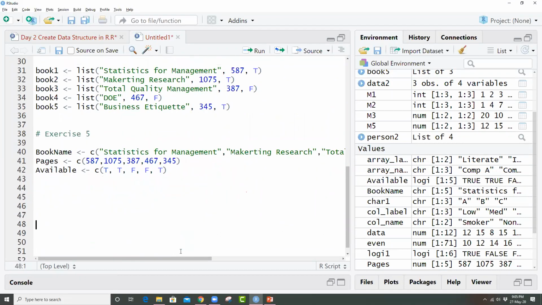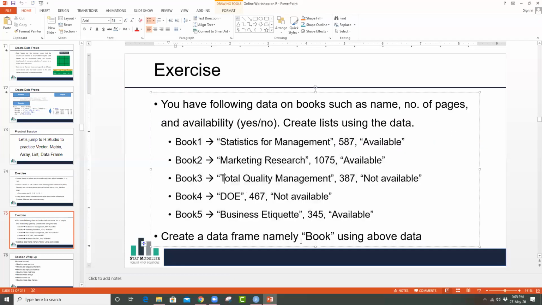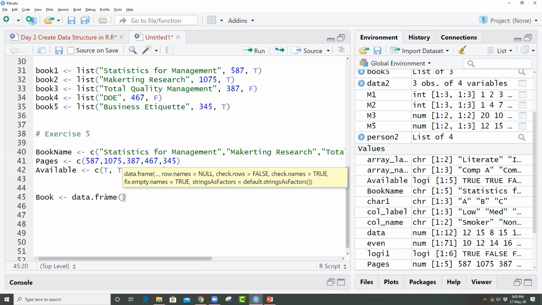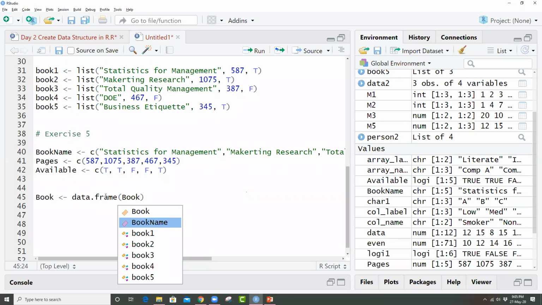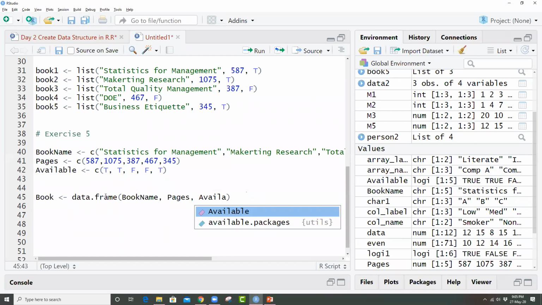Now what I can do is, in the question it is mentioned that you have to create a data frame whose name is book. So let me give that: book, then data dot frame. In that I simply have to mention book name, then pages, and available.